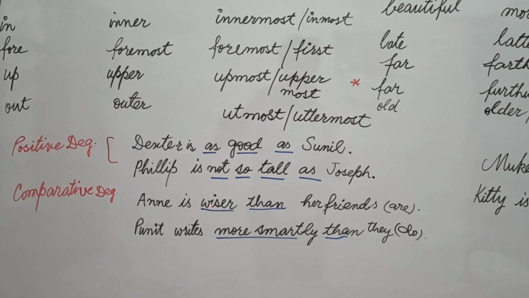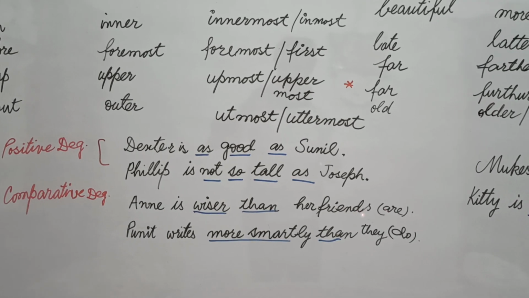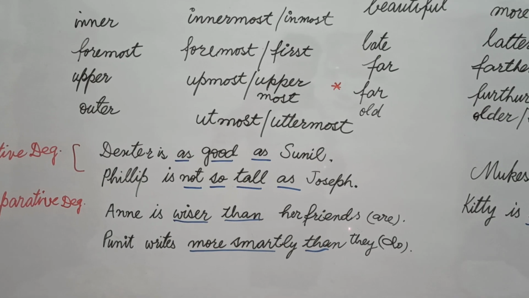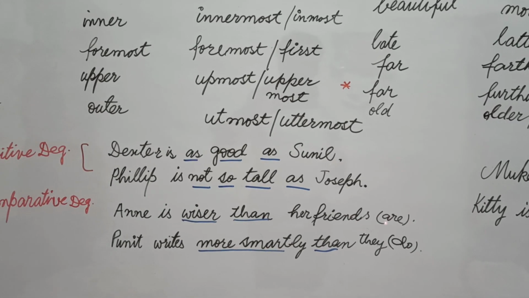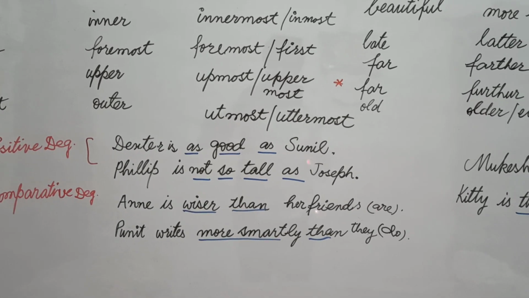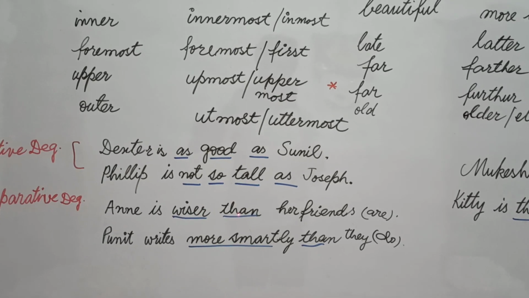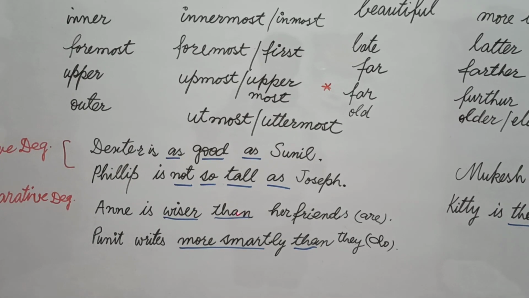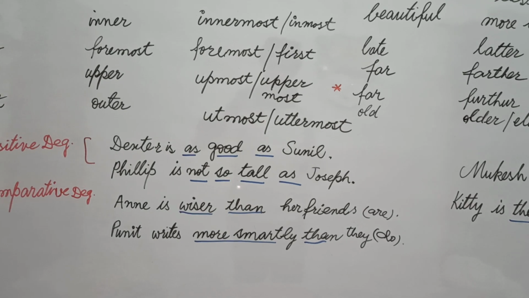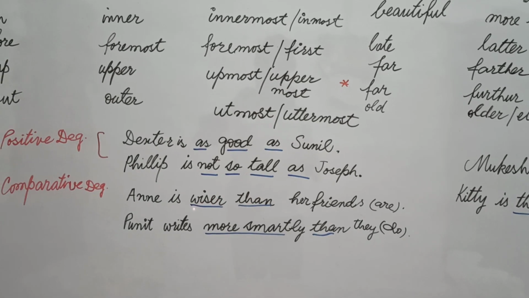Now you see "are" is understood, that's why we can end our sentence at "friends", because it is understood that they are also wiser. After comparative degree you use "than" and then, other than exceptions, and what exceptions are there we will teach you in our next lecture.